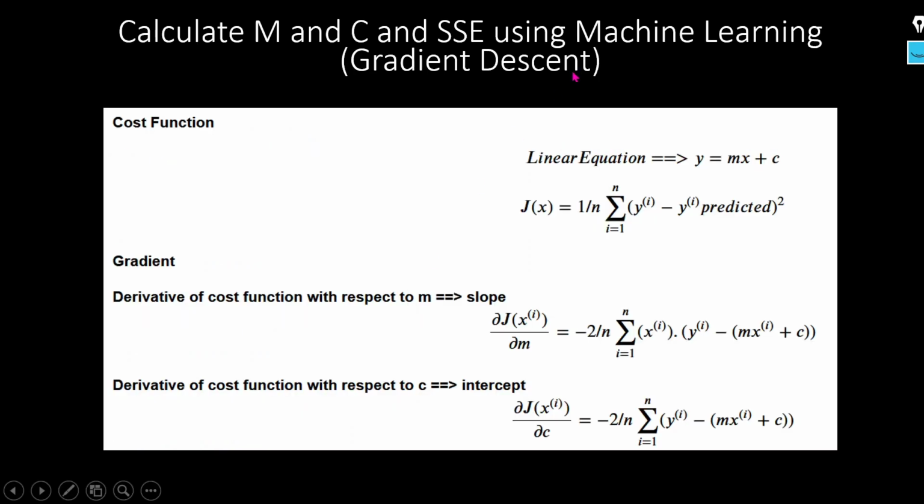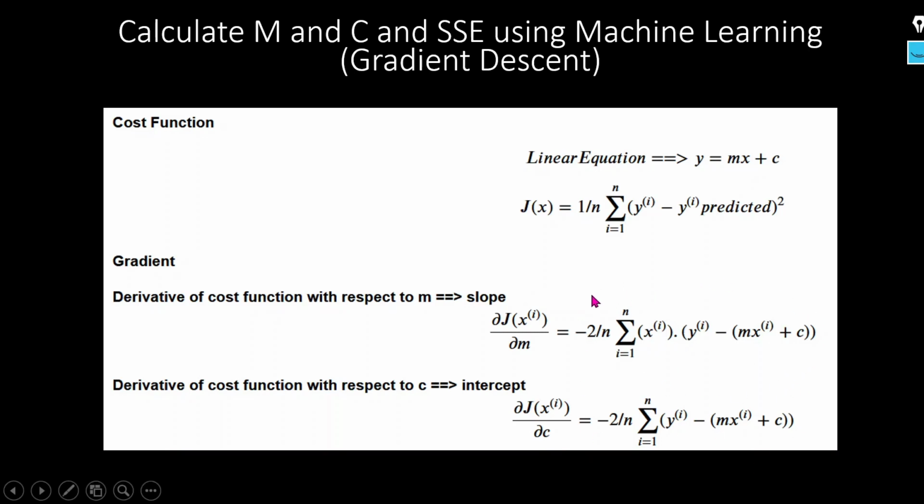So let's see how we use gradient descent. For gradient descent, this is your linear equation and this is the MSE, mean squared error. In gradient descent, we use the derivative. First we calculate the derivative with respect to m, then the derivative with respect to c, and then we get this particular output.